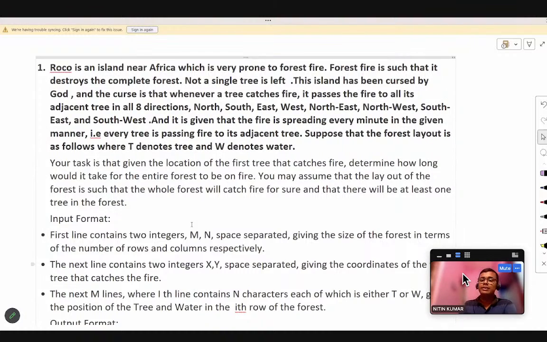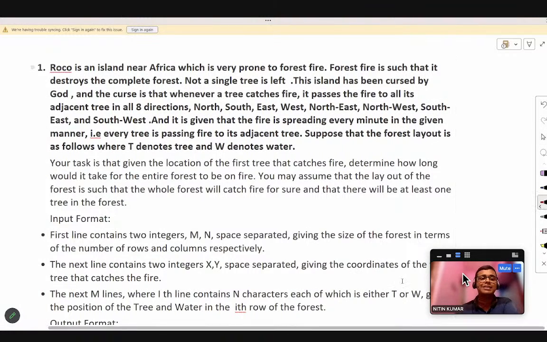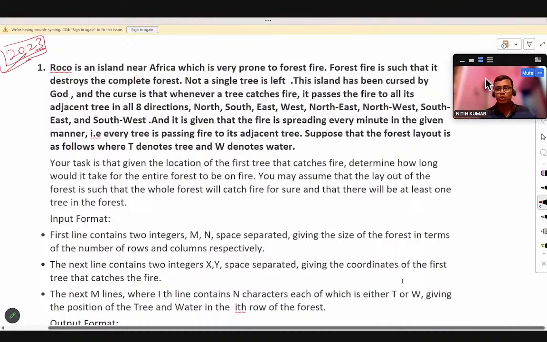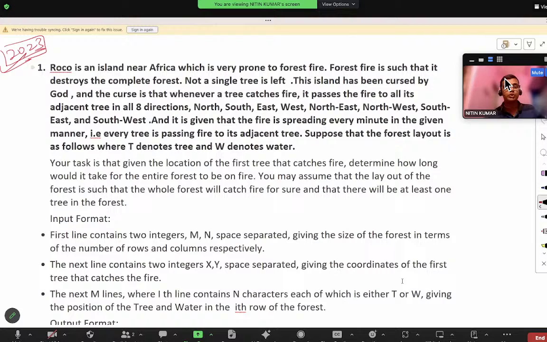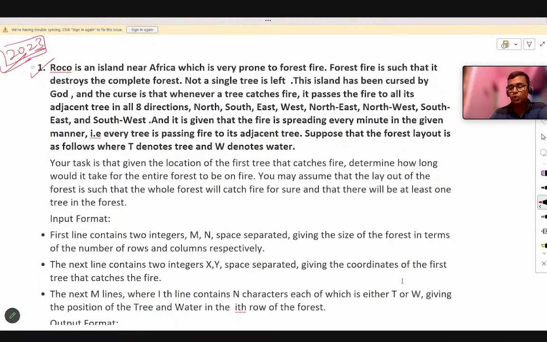So this is the question that was asked in the TCS NQT examination, last year's 2023 examination, that I got. Since the screenshot of the question had been taken, I converted it into a text document, so that it will be correctly visible to you guys. Let me read this question to you once and explain the problem statement. Then we will go to the solution part. So let's read this question.